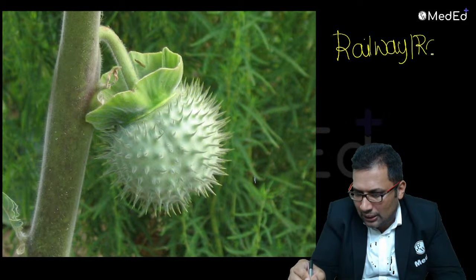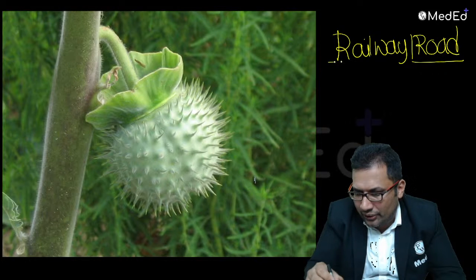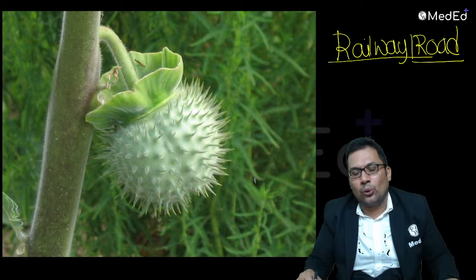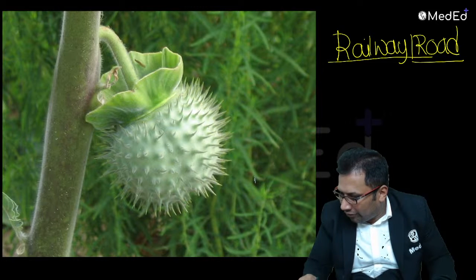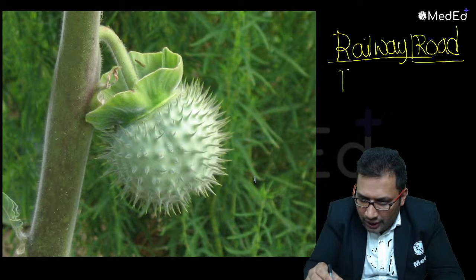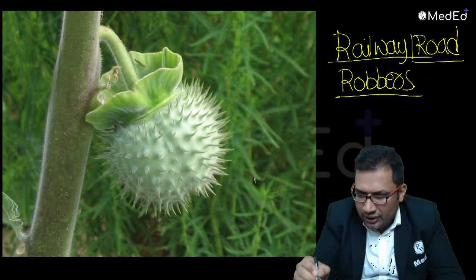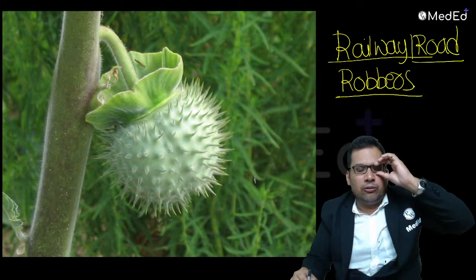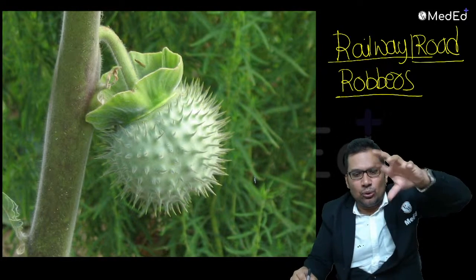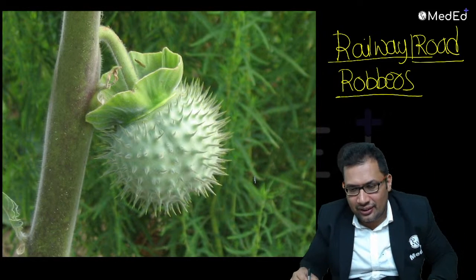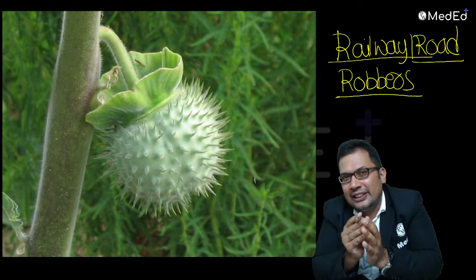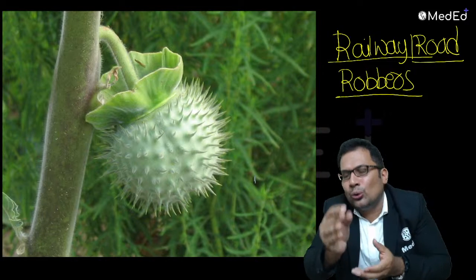What do you mean by road poison, railway poison? Robbing. Very good. It is used by robbers in trains and buses. It is mixed with your food. It consists of seeds, so it resembles chili seeds. So it is mixed with the chili seeds or mixed with your food.